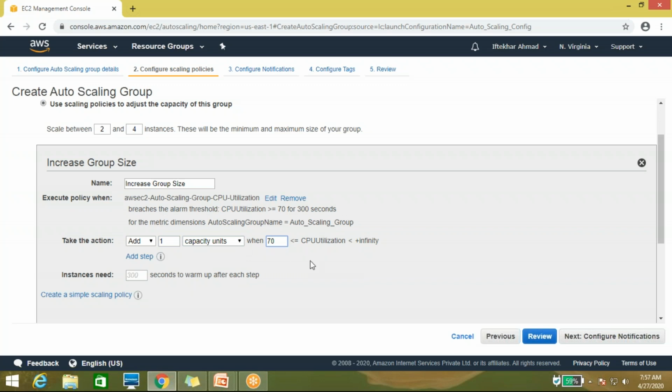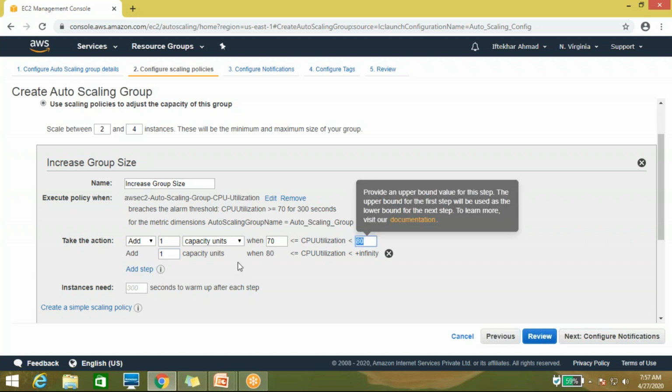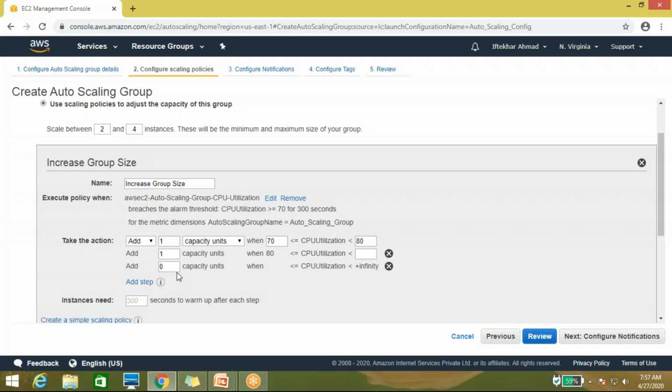And again you mention 80%, add one more instance when capacity reaches 80%. Again you can mention 90%, add one or two instances when utilization is 90%. So like this you can mention the step policy.